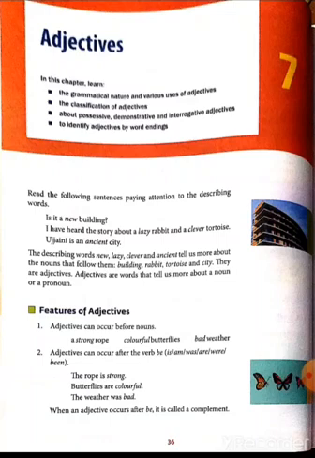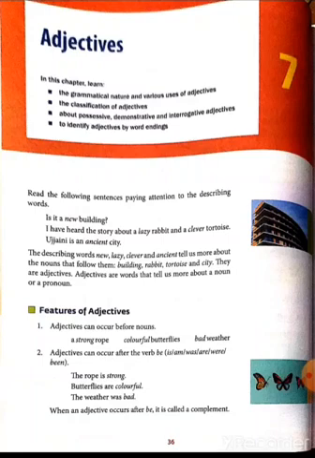Features of adjectives. First, adjectives can occur before nouns. A strong rope: rope is a noun, strong is an adjective. Colorful butterflies. Bad weather. Second, adjectives can occur after the verb be.